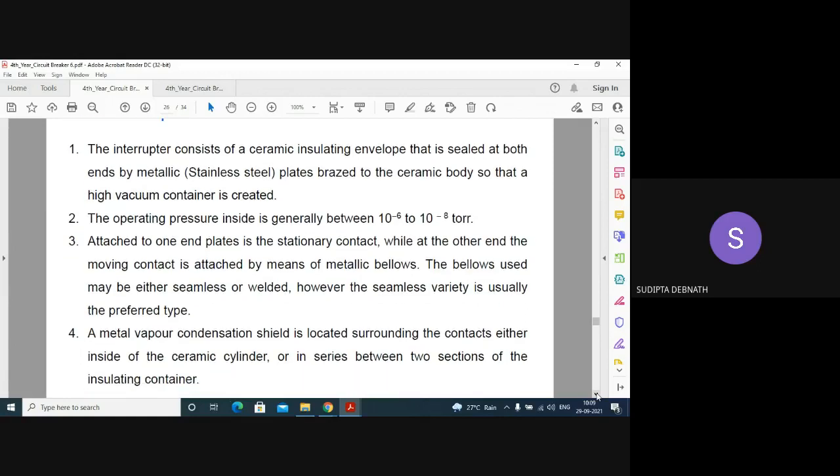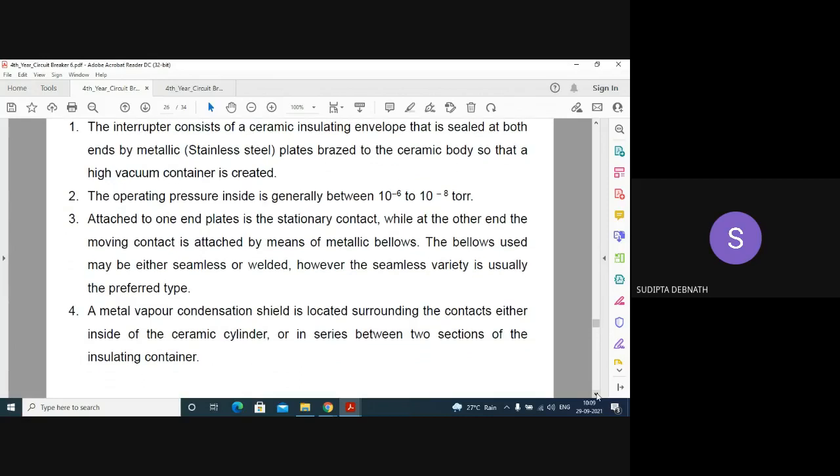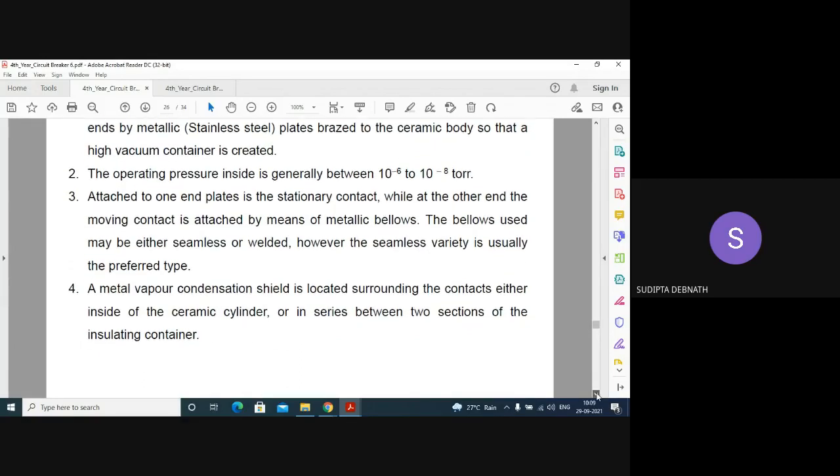Okay. A metal vapor condensation shield is provided. The metal vapor condensation shield is located surrounding the contacts, either inside the ceramic cylinder or in series between two sections of the insulating container. You will find this one if you go through the diagram.